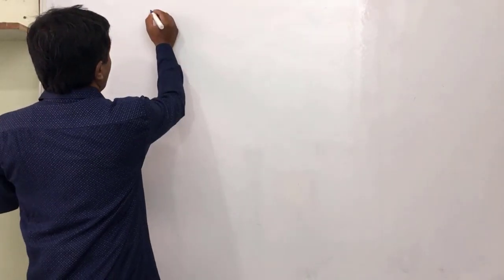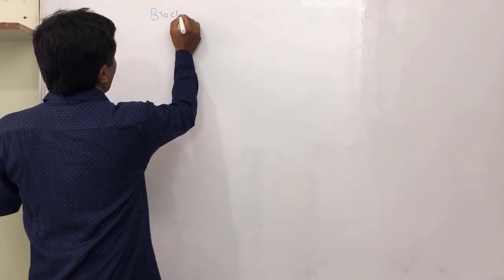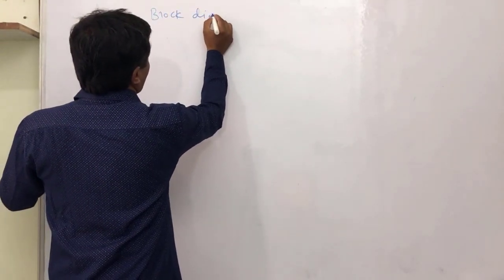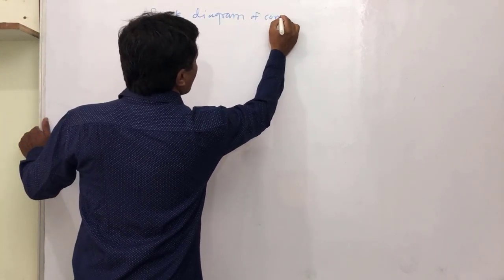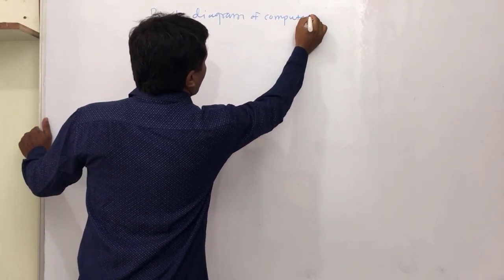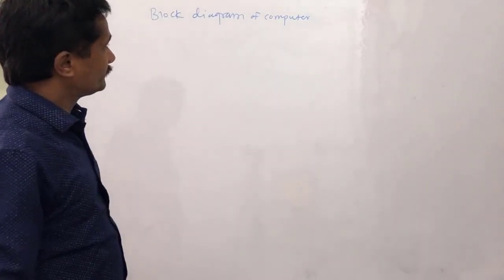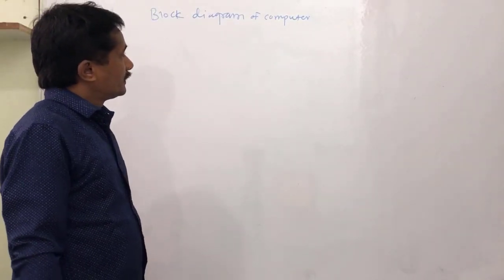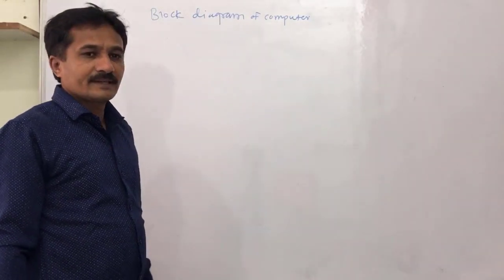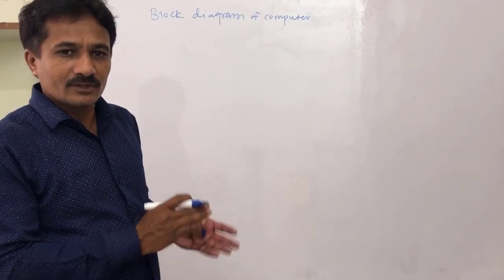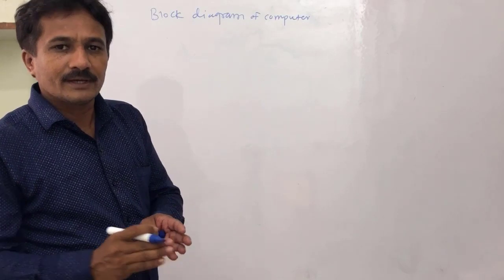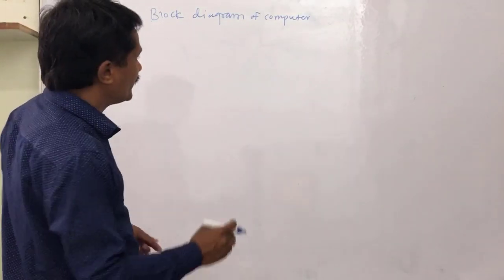Here we study the block diagram of computer. Computer is basically divided into three main parts, that is input unit or input device, CPU and output unit.